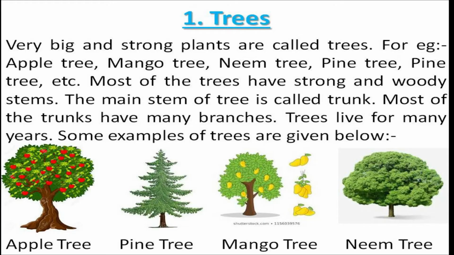Number 1. Trees. Very big and strong plants are called trees. For example, apple tree, mango tree, neem tree, pine tree, etc. Most trees have strong and woody stems. The main stem of a tree is called the trunk. Most trunks have many branches. Trees live for many years. Some examples of trees are given below. You can see the pictures below: apple tree, pine tree, mango tree, neem tree.